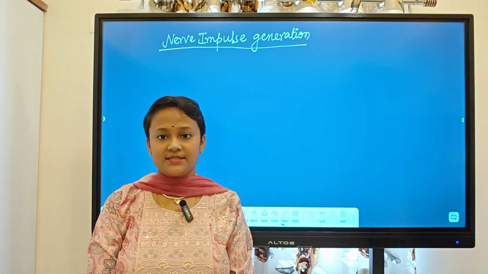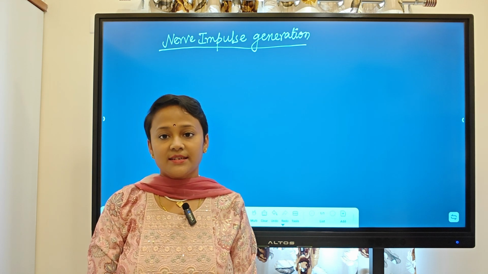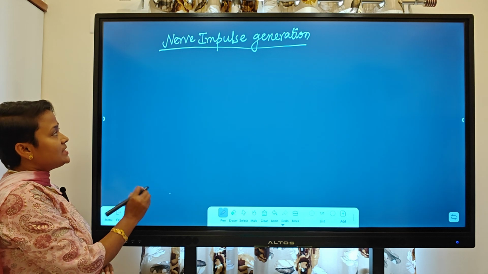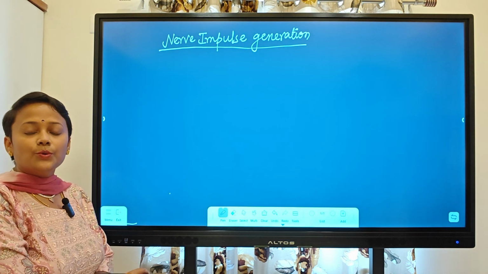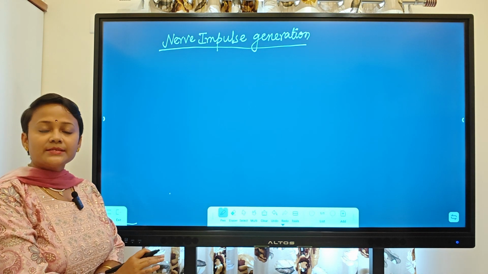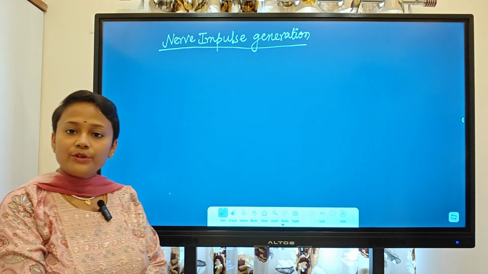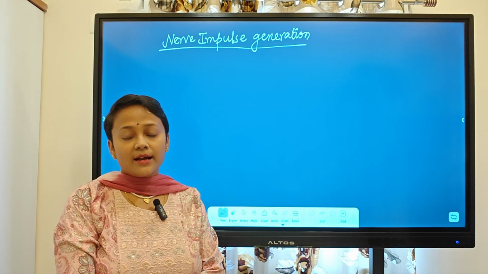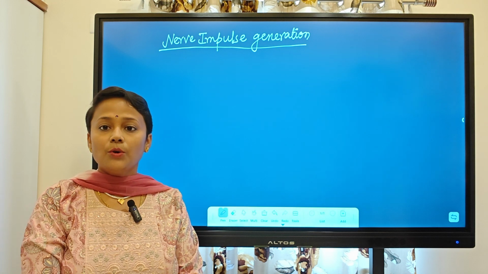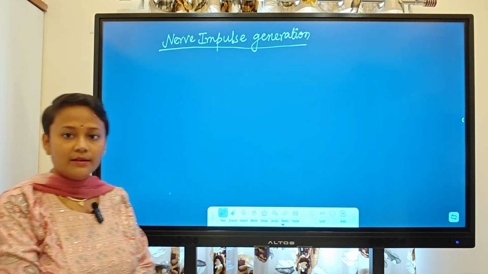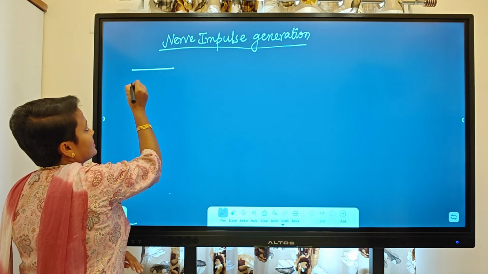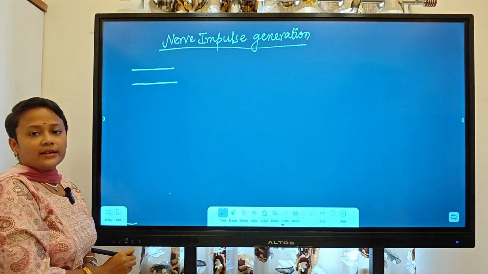Now let us understand how it generates and how it travels. Okay. So first, for this we need to know about the basic knowledge. Basic knowledge means the structure of neuron, axon, dendron, dendrite, synaptic knob. I hope all you know about that, right? So first, for the base knowledge, let's say this is the axon.